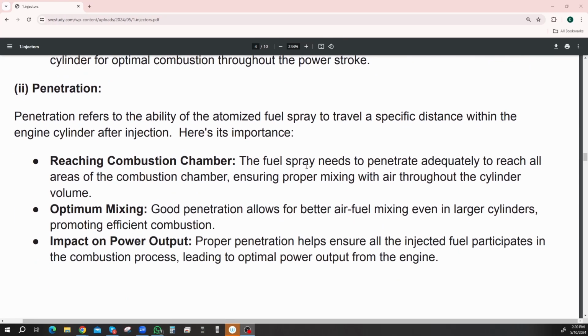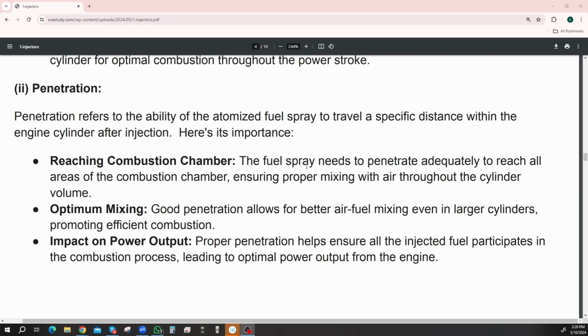The other thing they asked about was penetration. So penetration refers to the ability of the atomized fuel to travel a specific distance within the engine cylinder after injection. Here's its importance. Or like how far you blow it into the cylinder, right? So that would be penetration. And you blow it, I don't know, as much as possible, I guess. Let's see, not too much. I don't know. Couldn't really blow the thing up, could you?